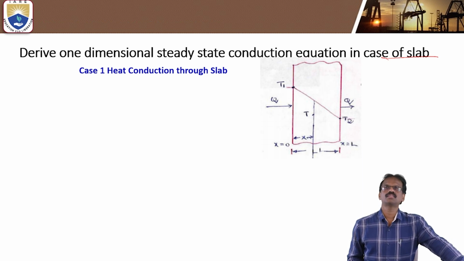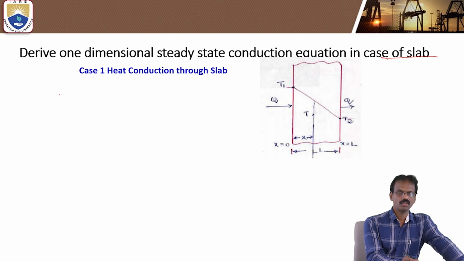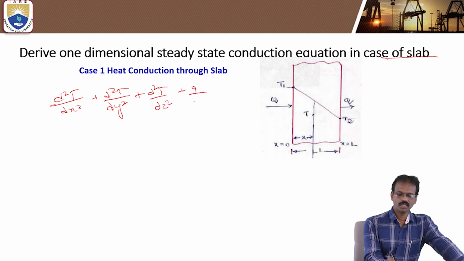equation, that is the steady-state conduction equation in the Cartesian coordinate system, we know the formula which we already derived in the previous class: d²T/dx² + d²T/dy² + d²T/dz² + q/k = (1/α) ∂T/∂t.